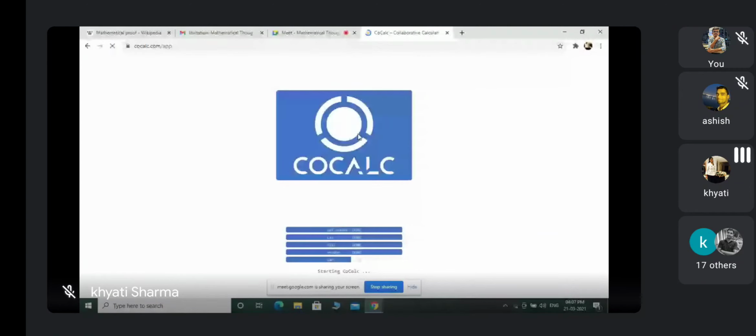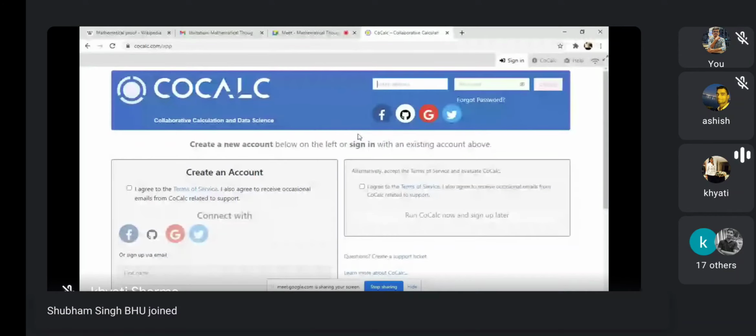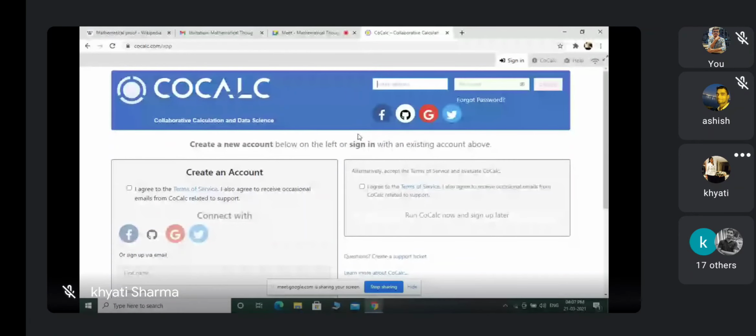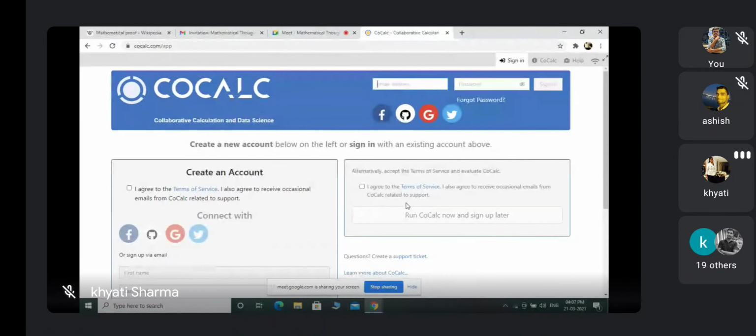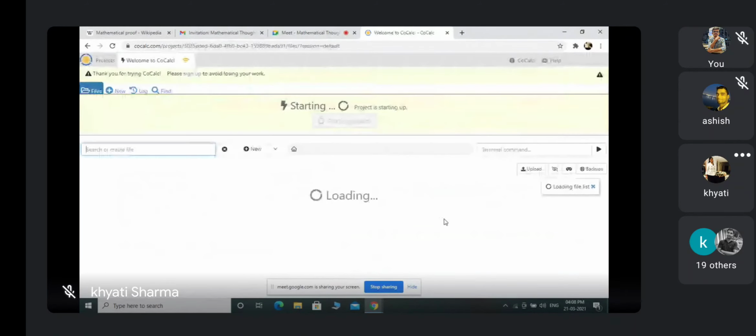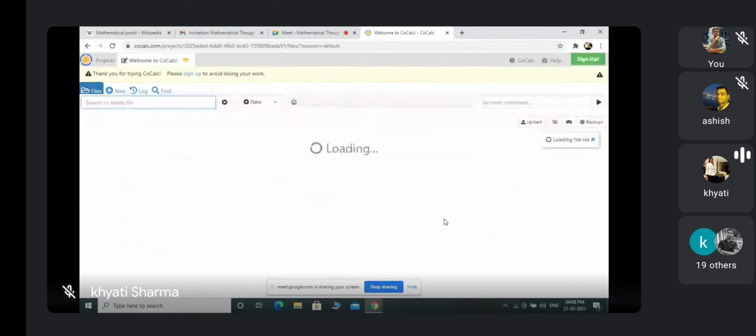When you click on that CoCalc, this thing will come. You can directly work without creating an account by agreeing to the terms and conditions and clicking on Run CoCalc now and sign up later. But there is one disadvantage: if you do not sign up for an account, your work will not be saved. So first of all, I'm agreeing to the terms and conditions and clicking Run CoCalc now and sign up later. Just click on it. This thing will come. If you are doing this now, you can follow these steps.